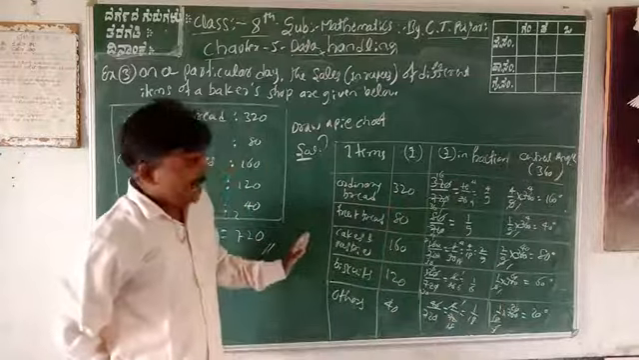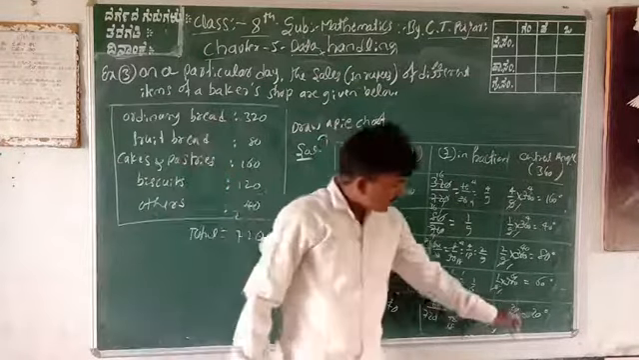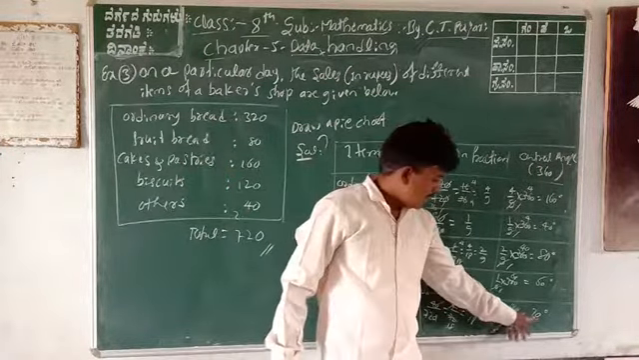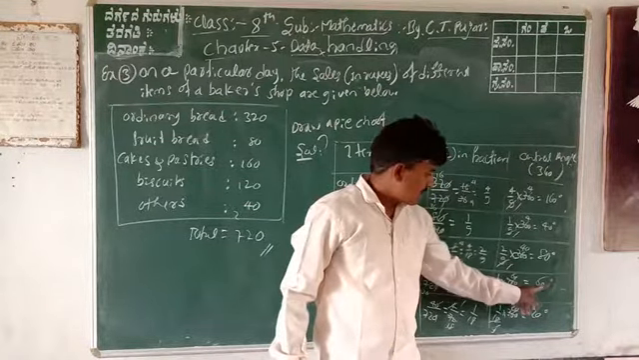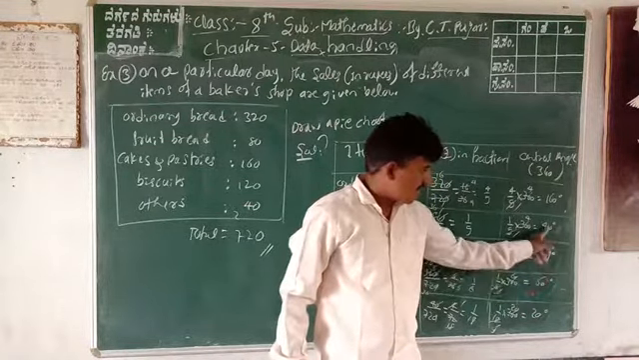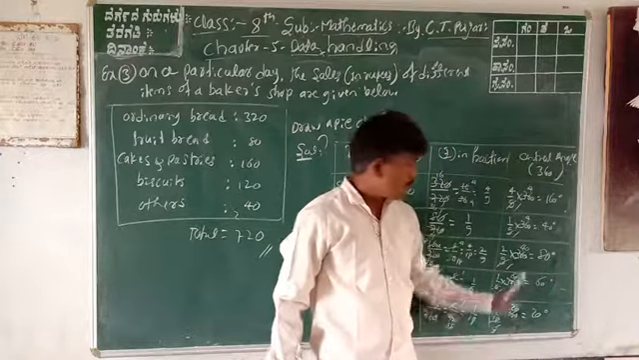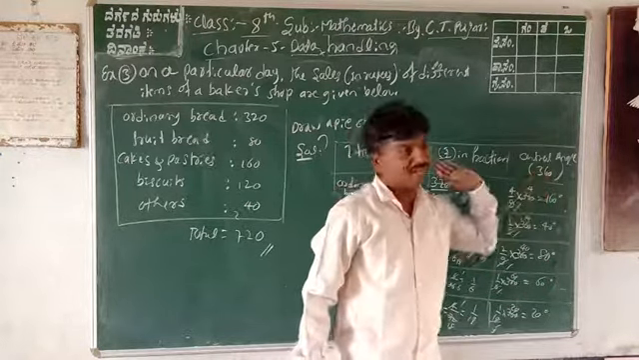This is your data. You can add all these angles, which should be 360. 20 plus 80 is 100. 60 plus 40 is 100. 100 plus 100 is 200. 200 plus 160 is 360. That is right.